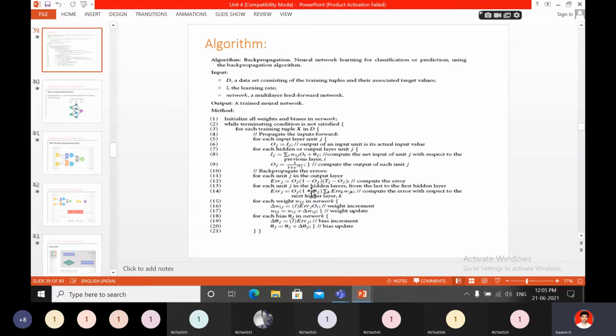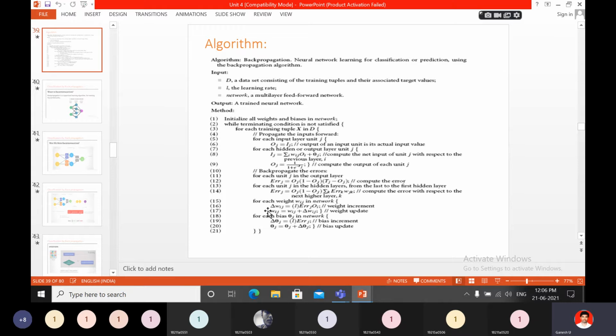For each unit j in the hidden layer, from the last to the first hidden layer, you have to find out the error j. Error j equal to Oj into 1 minus Oj into sigma k error k Wjk. Compute the error with respect to the next higher layer k. Okay, so the layers are i, j, k: three layers are there, input, next hidden, next output. So the error j can be predicted with regard to this.